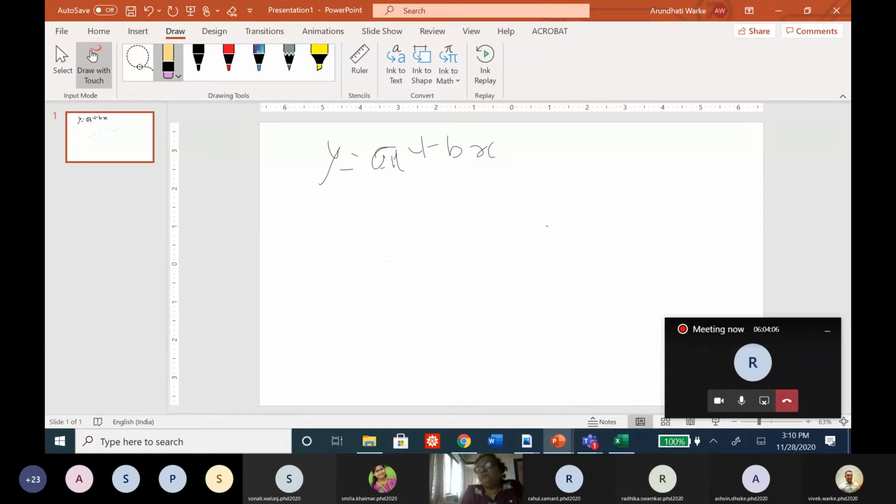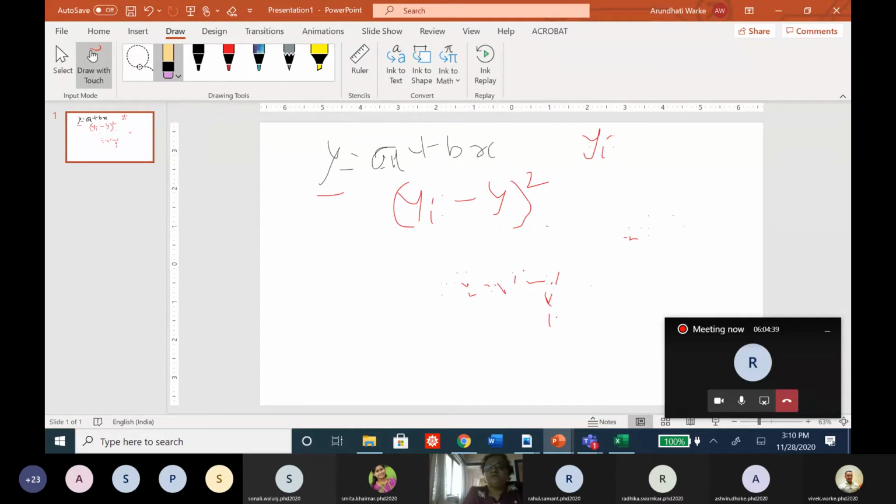By using the method of least square. Least square means we consider the square of the difference, where there are actual values. Say yi's are actual values, and then these are the values calculated with the help of this particular trend. So I will consider this yi minus this y, and its square.